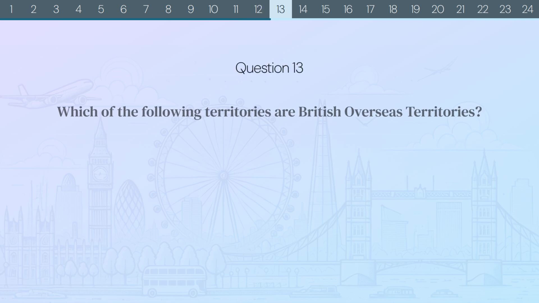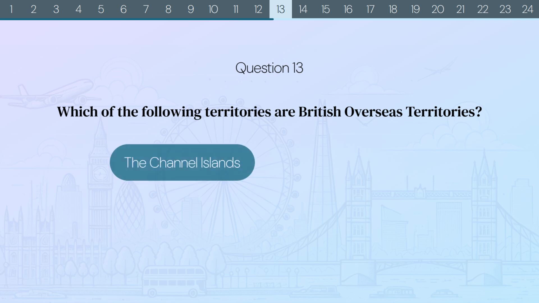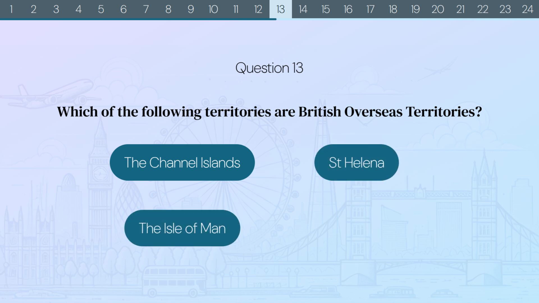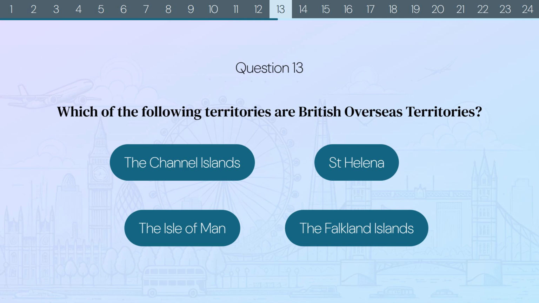Question 13. Which of the following territories are British overseas territories? The Channel Islands, St. Helena, the Isle of Man, or the Falkland Islands?